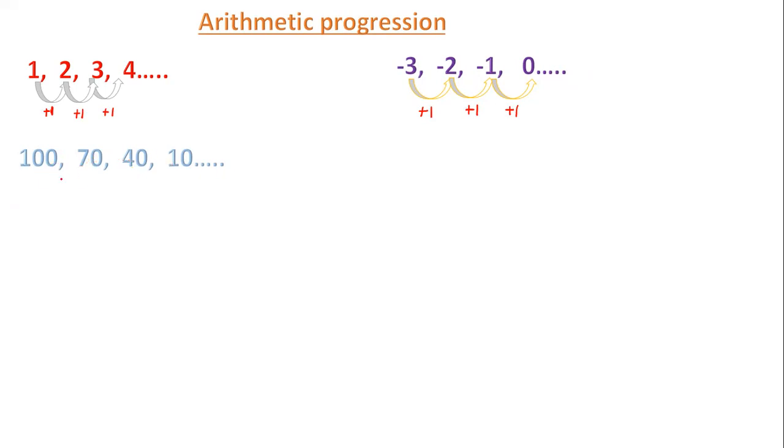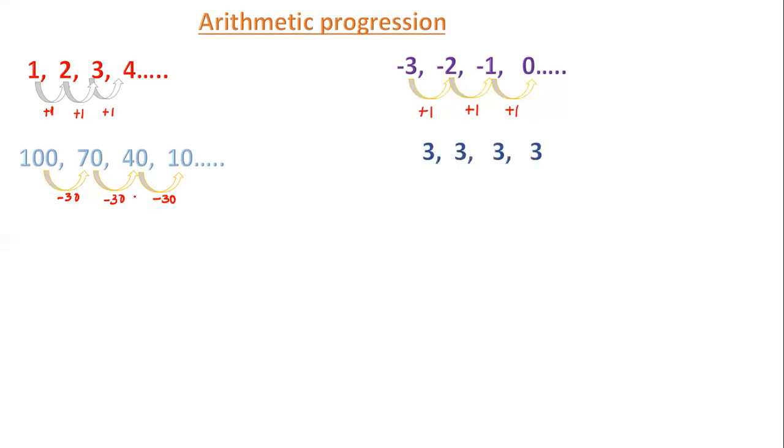So what number is added to get the next number? Minus 30 is added to 100 to get 70. 100 minus 30 is 70. Minus 30 is added to get 40. Minus 30 is added to 40 to get 10. So this pattern is followed.